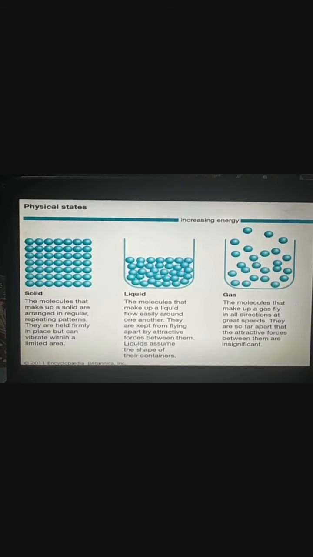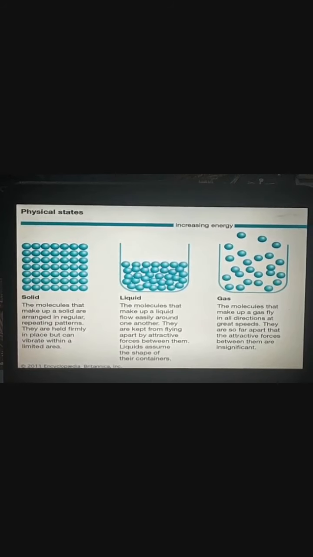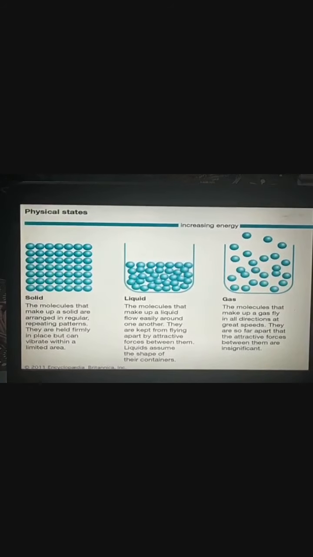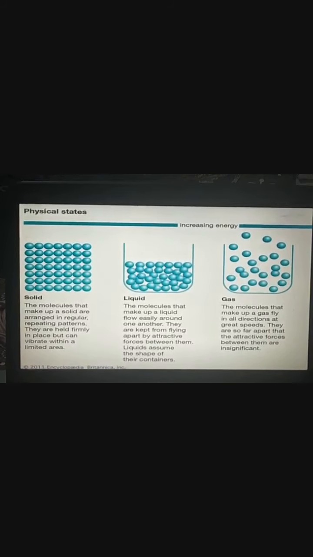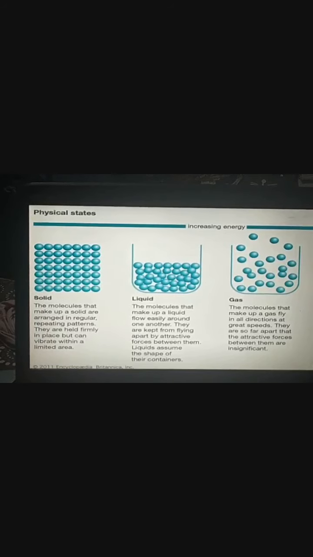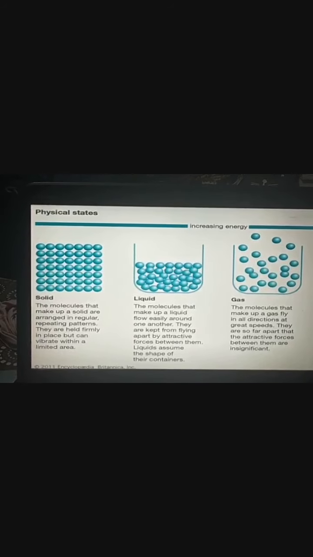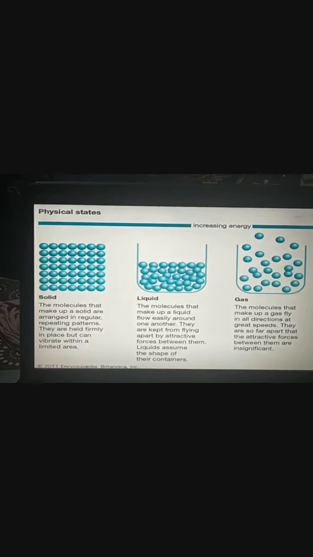The molecules that make up a gas fly in all directions at great speeds. They are so far apart that the attractive forces between them are insignificant.